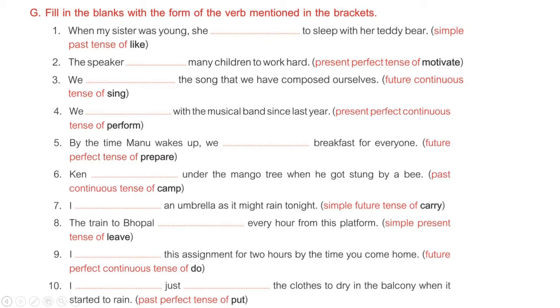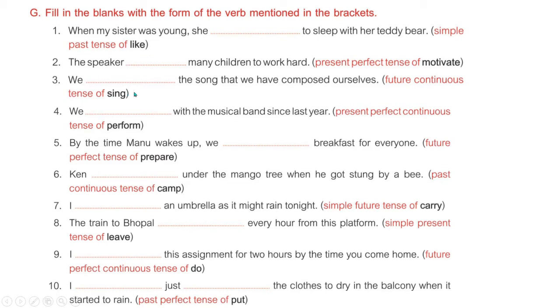So whenever we have to use perfect tense, we need to convert the verb into V3 form, and before that, according to tense, we'll have to use has, have, had, or will have. So here, as it is present, we'll be using has or have. Now, out of has, have, speaker is the subject. So if the subject is he, she, it, we have to use has, otherwise have. So here speaker may be he, it may be she. So we will be using has for the speaker and V3 form of motivate. So the answer would be has motivated. This is the present perfect tense.